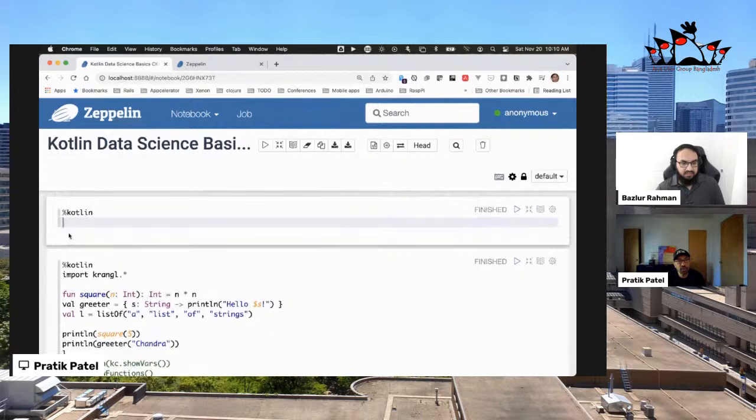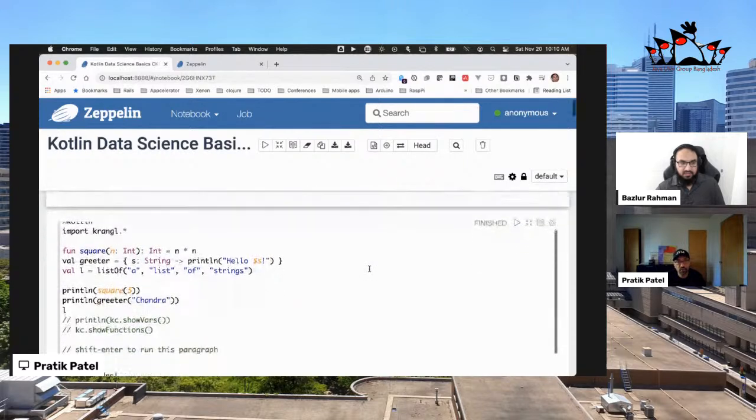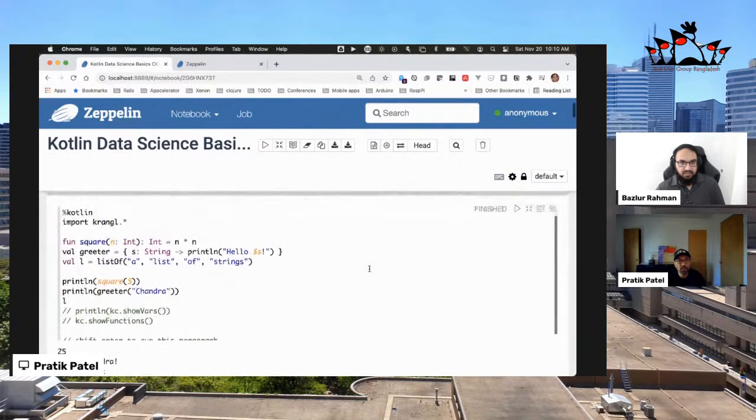Right? So each one of these little sections is called a paragraph, and we can run each paragraph by clicking this button, and that's going to run very quickly, of course, because it doesn't do anything. But let's scroll down and have a look at this other paragraph here.